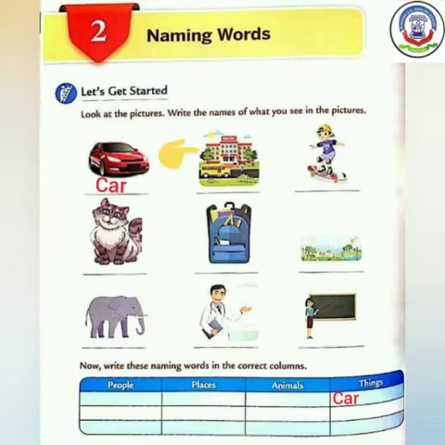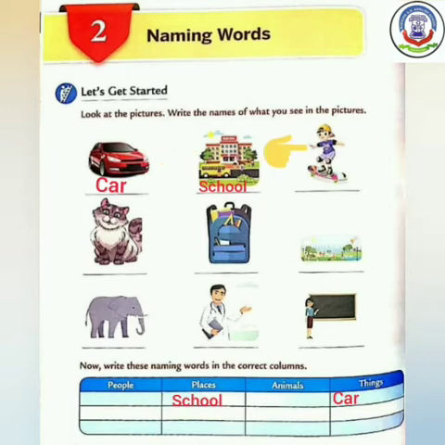Now see the second picture. Recognize which picture this is. Yes, this is the picture of a school. Everyone knows you all are missing your school. Yes, I am also missing the school. Okay, now come to the point. School is a place. So we have to write the spelling of S-C-H-O-O-L, school, in the column of places.